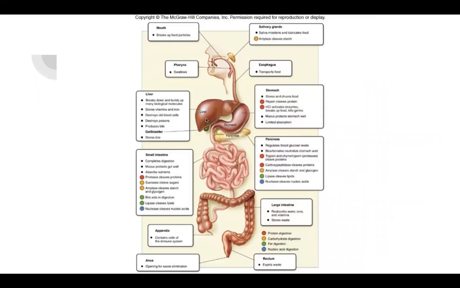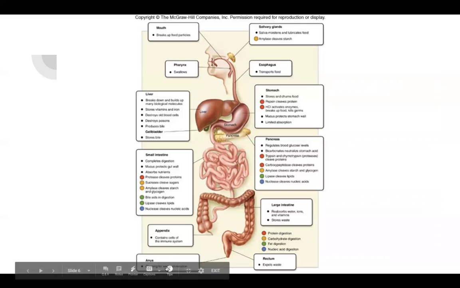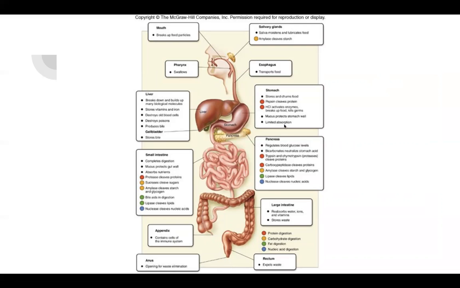Again, let's go back to this photo. We just talked about the small intestine right here, the anus and the rectum and the large intestine. Now we're going to be talking about the pancreas and the liver.